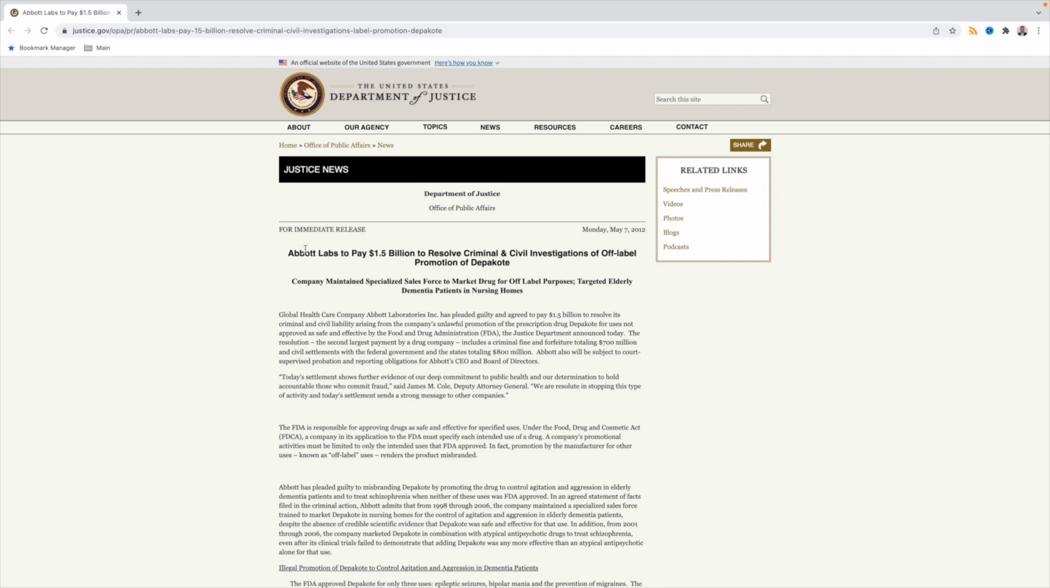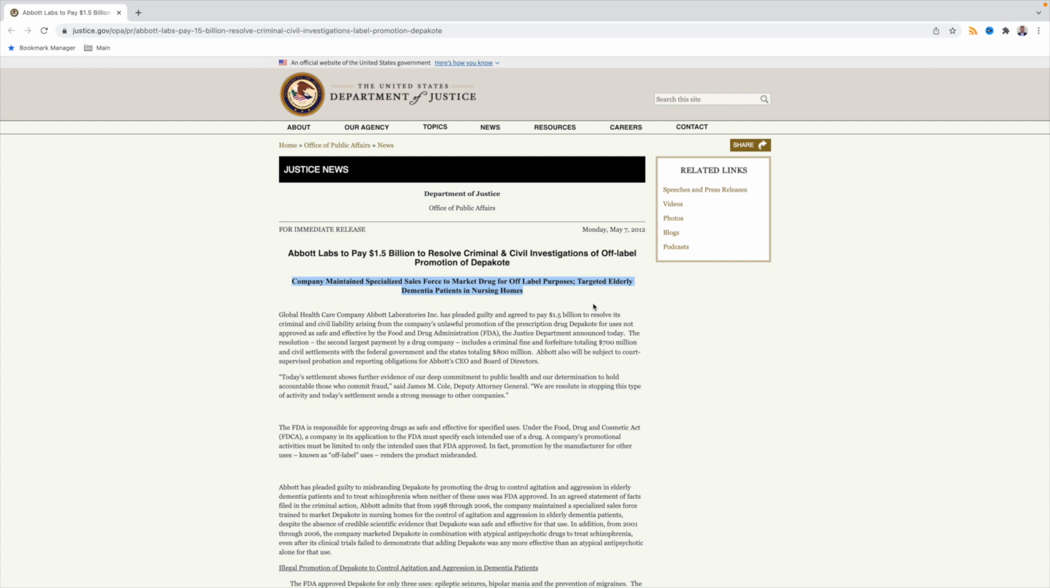So let's look at the Office of Public Affairs headline and then subheadline. So it's a $1.5 billion fine for promoting off-label. The next line, it says the company maintained specialized sales force to market drug for off-label purposes, targeting elderly dementia patients in nursing homes. Every company has a specialized field force to market a specific brand to a specific segment. That's what you do when you do your market segmentation and you create your sales forces based upon your targeting